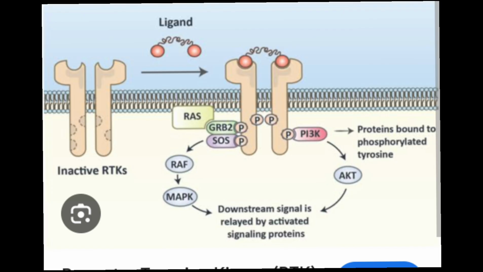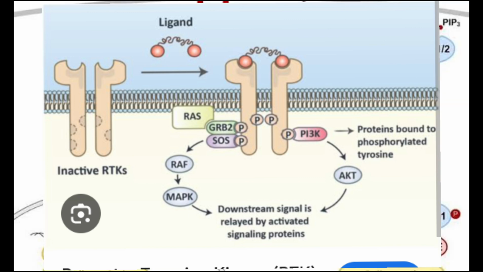A signaling molecule, that is a ligand, like the growth factor, binds to the RTK receptor on the cell membrane. The two RTK receptors come together and dimerize upon ligand binding. Then the RTK receptors activate themselves by adding a phosphate group to their own tyrosine residues, and the phosphorylated tyrosine acts as a docking site for proteins like GRB2 and SOS, which activate downstream signaling molecules.